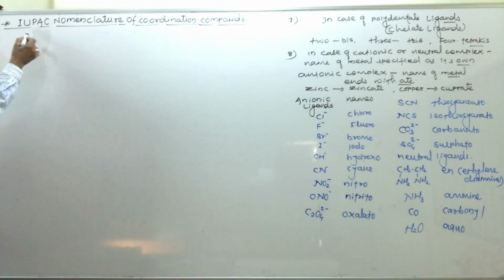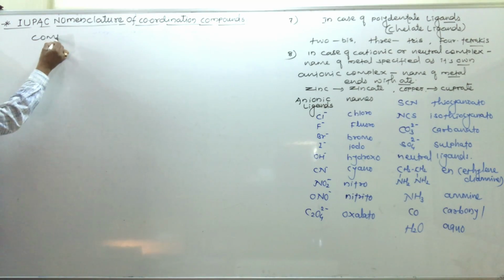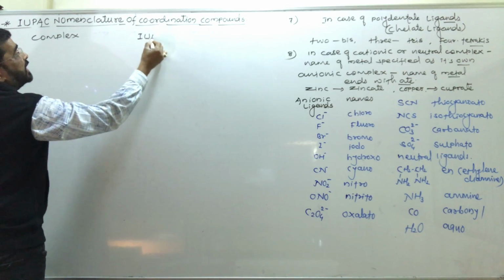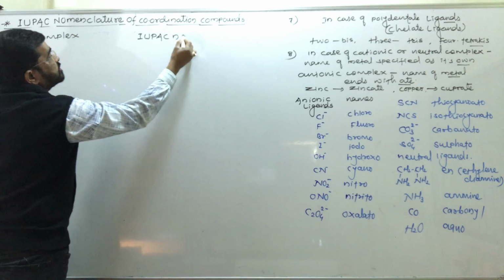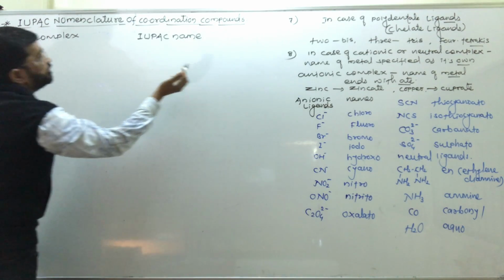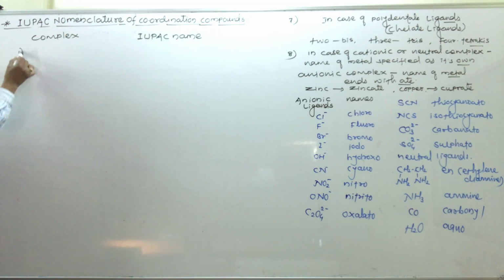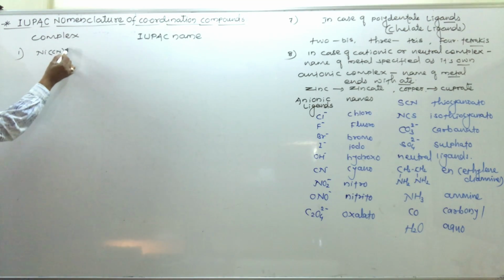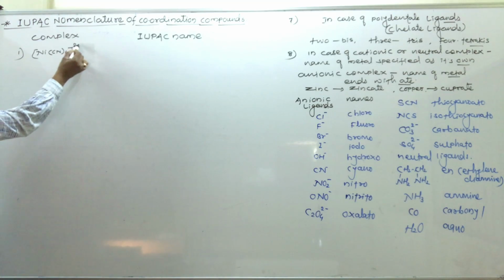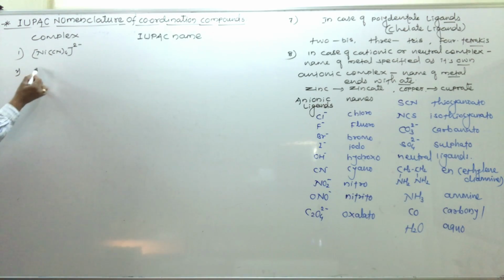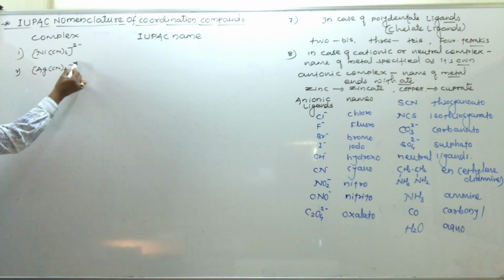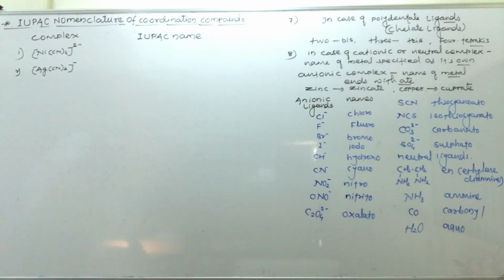Here see, complex and IUPAC name. So here see, first one complex, Ni(CN)4 2 minus. Second, Ag(CN)2 minus charge on it.